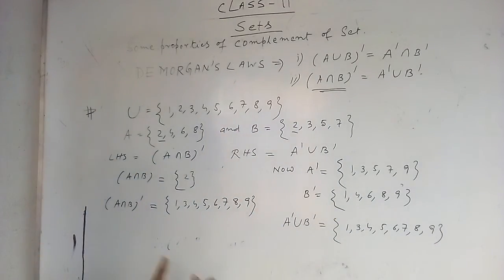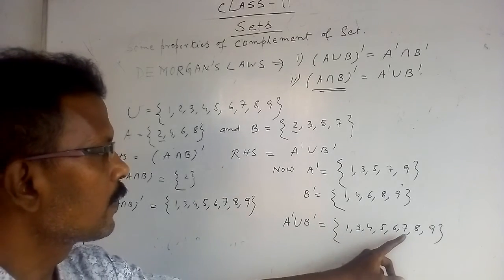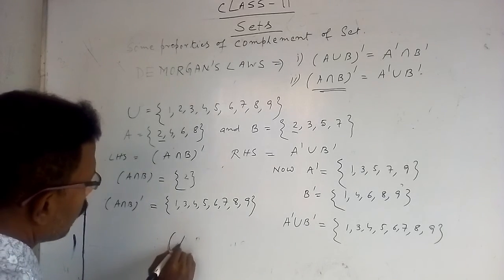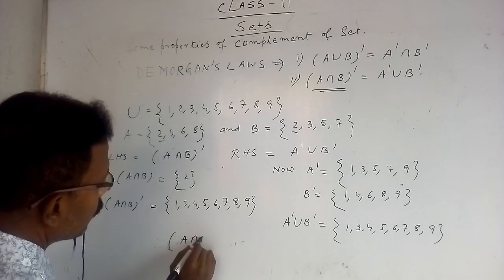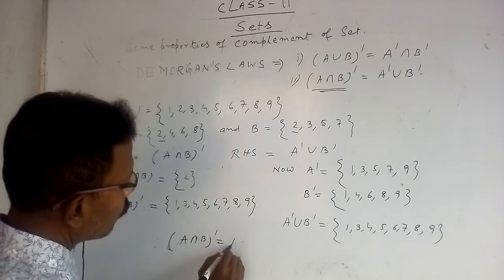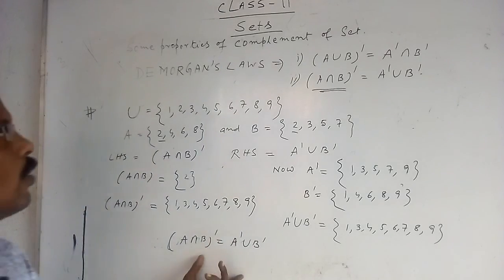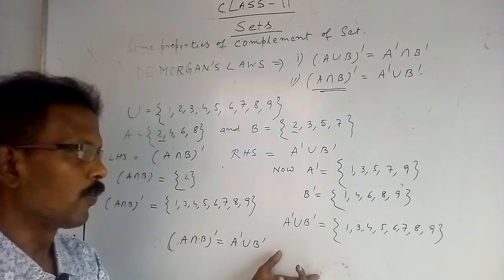Now compare, friends, if they are equal. 1, 3, 4, 5, 6, 7, 8, 9 and 1, 3, 4, 5, 6, 7, 8, 9. Therefore these are also equal. Hence (A intersection B) complement is equal to A complement union B complement. This is the second law of De Morgan, which is also proved.